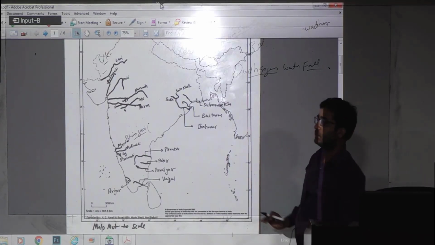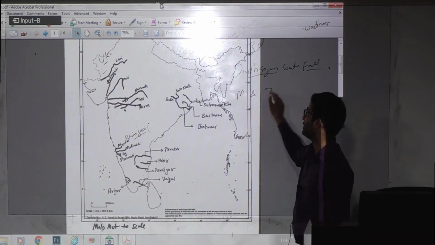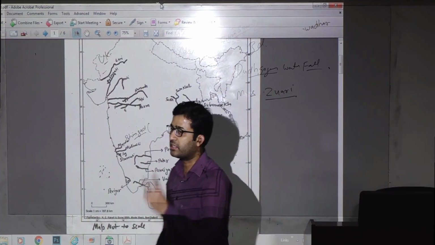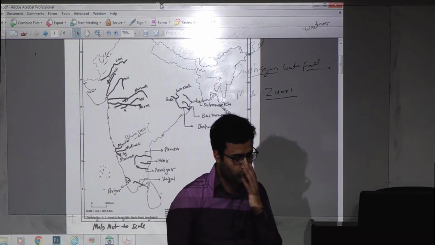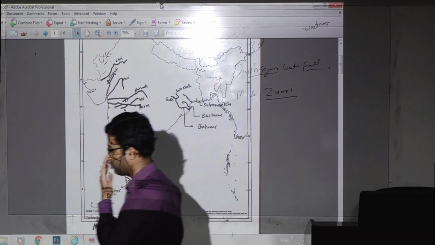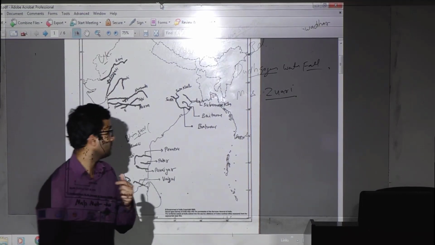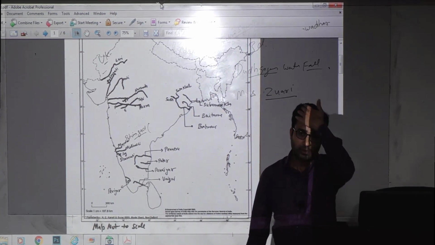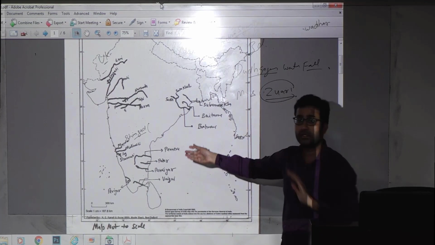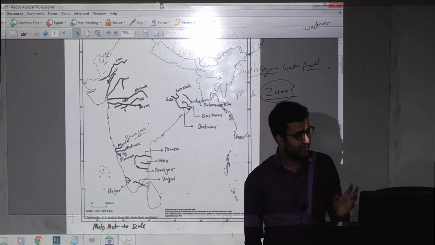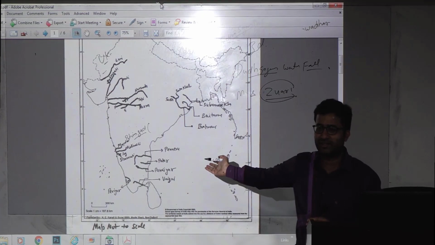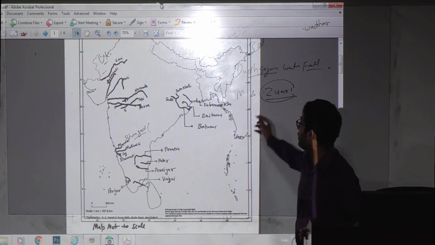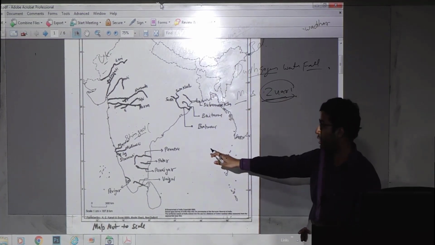Now next important information: Mandvi and Zuari are the two main rivers of Goa. How can we remember Zuari? In Goa, for what purpose do people go? Casinos are there, and all the gamblers, the juari, are packed there. So they even named the river Zuari river. So here we have Mandvi and Zuari rivers in Goa.